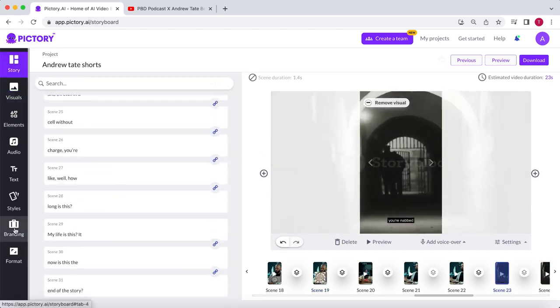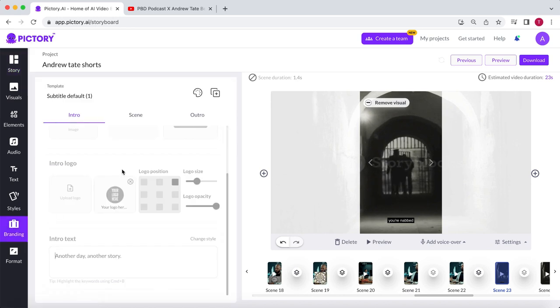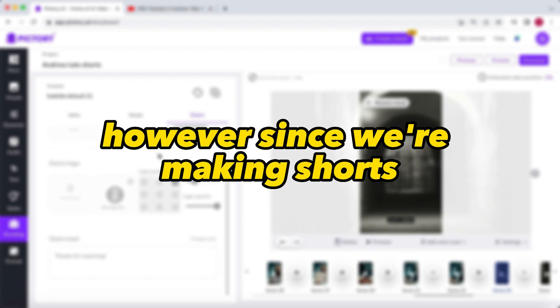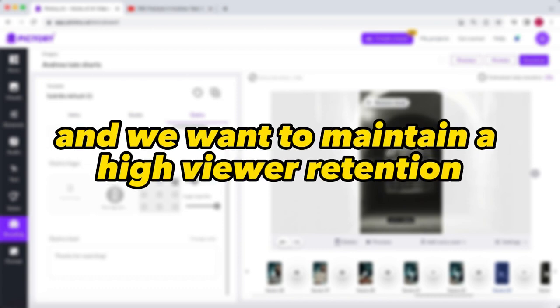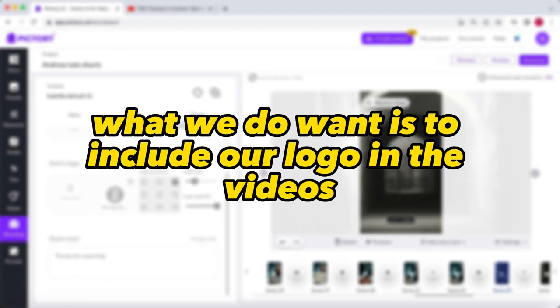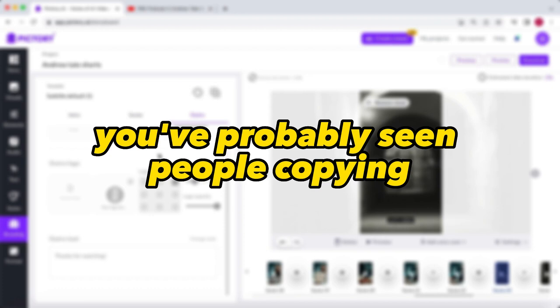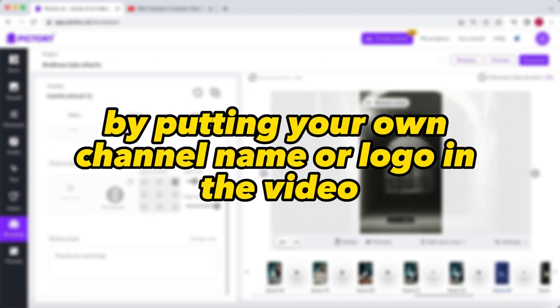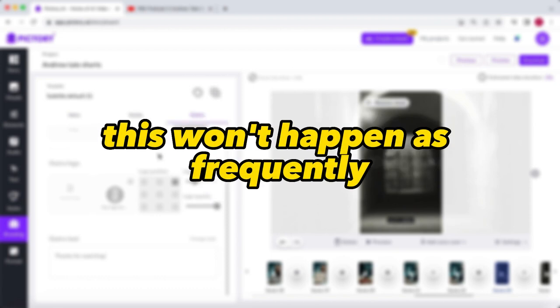At the branding section of Pictory, you can easily add a custom intro and outro to every video. However, since we're making shorts, and we want to maintain a high viewer retention, we don't want that. What we do want is to include our logo in the videos. You've probably seen people copying and pasting other people's shorts. By putting your own channel name or logo in the video, this won't happen as frequently.